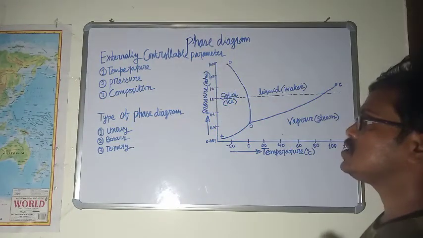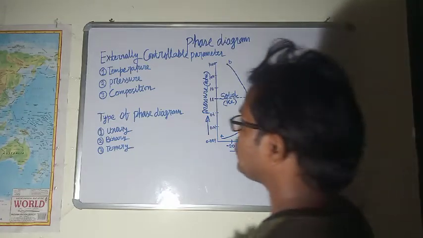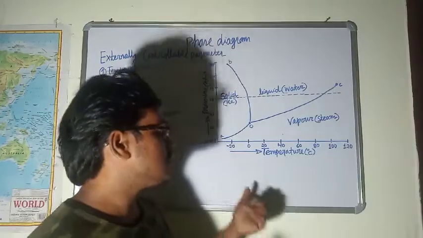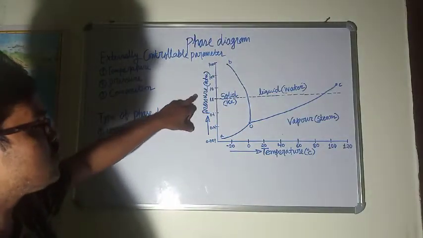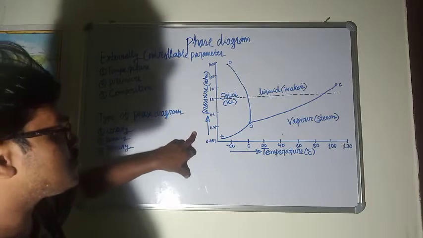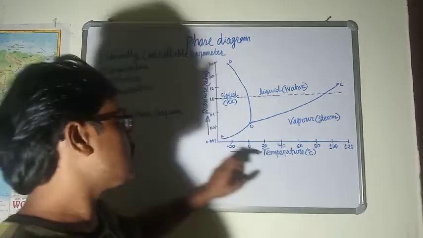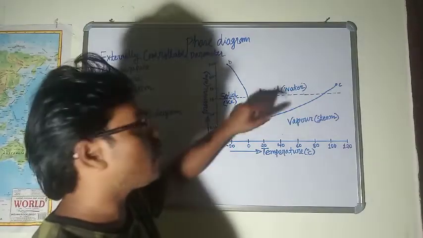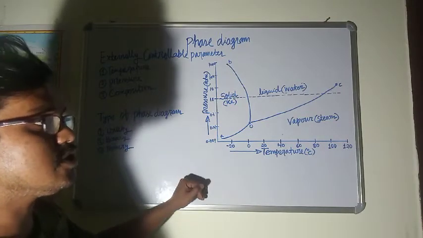By varying any two of these three parameters and keeping one parameter constant, we can draw a phase diagram. So here, this is the unary phase diagram. For saving time, we have already constructed the unary phase diagram of water. Here, you can see pressure and temperature are plotted against each other, while the composition of water is being held constant here.